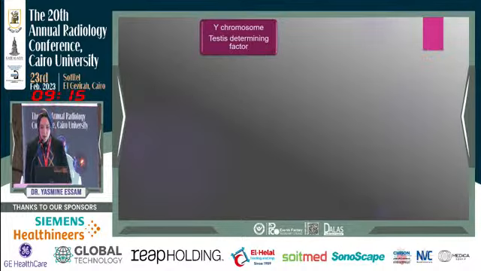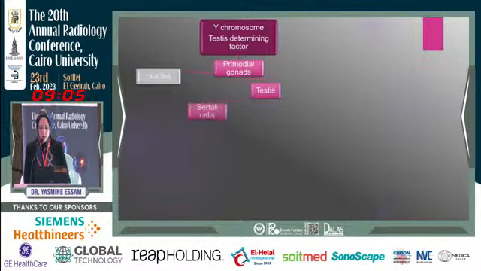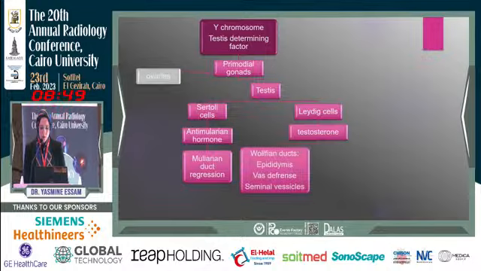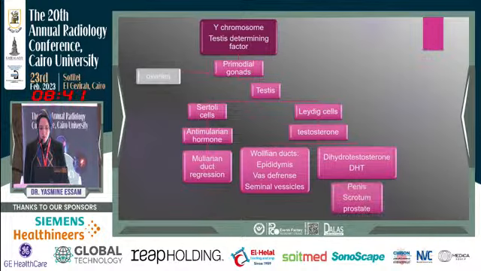From the early beginning in embryology, the Y chromosome is called the testis determining factor. It is responsible for directing the primordial gonads to differentiate not into ovaries, but instead into testis. The testis is formed from Sertoli cells and Leydig cells, with the Sertoli cells forming the anti-Mullerian hormone and the Leydig cells producing testosterone. The anti-Mullerian hormone is responsible for Mullerian duct regression, and testosterone is responsible for Wolffian duct development, like epididymis, vas deferens, and seminal vesicles. It is converted to dihydrotestosterone, which is responsible for the formation of the penis, scrotum, and prostate.